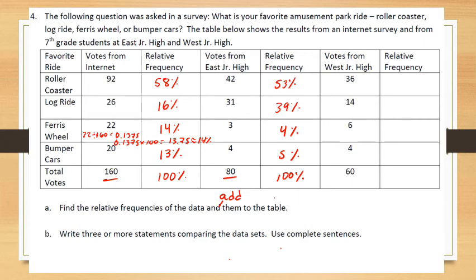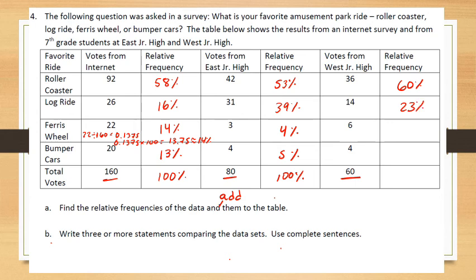Finally, let's deal with West Junior High. So again, now we have a different total. We have 60. So 36 divided by 60, or 36 out of 60, is going to give me 60%. Then I've got the log ride. So 14 out of 60 is going to give me 23%.